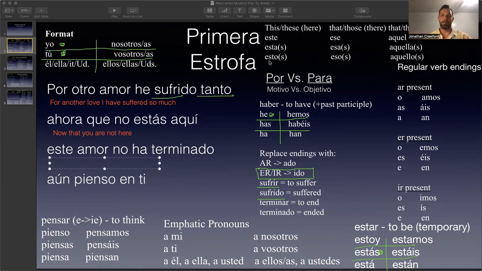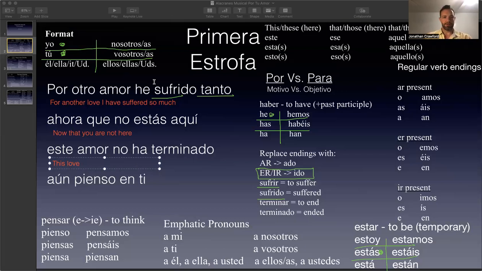This is what I'm saying. But anyway, in this case, we're talking about something specific. Este amor, right here. Este amor, this love, right? So we say this love. No ha terminado. So now this love becomes the subject.